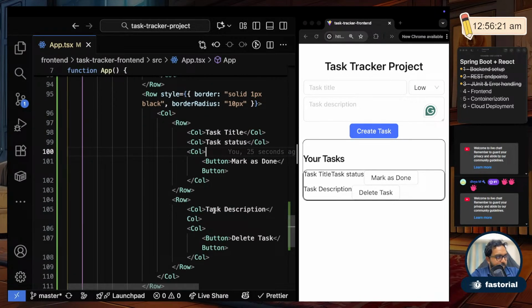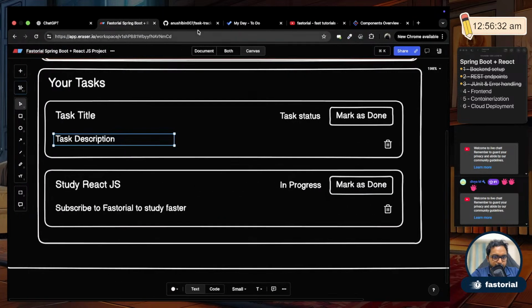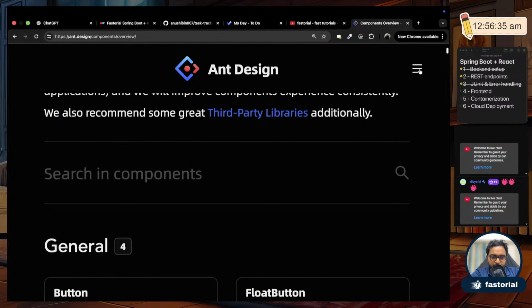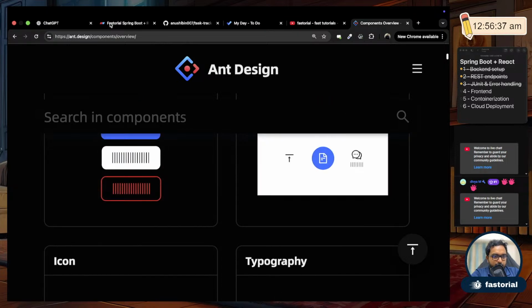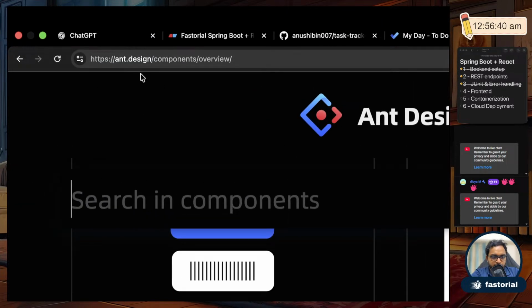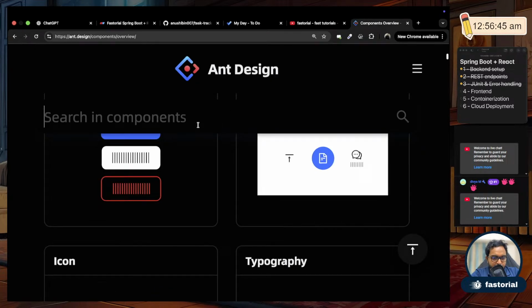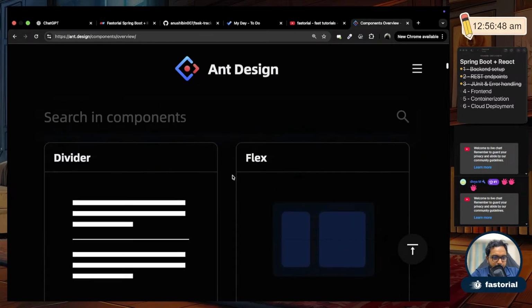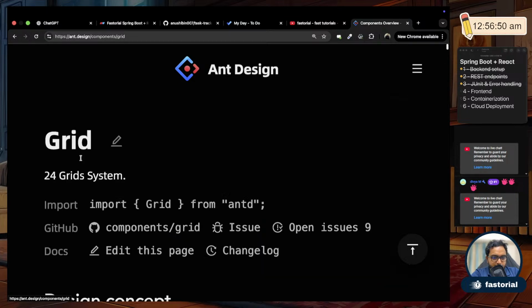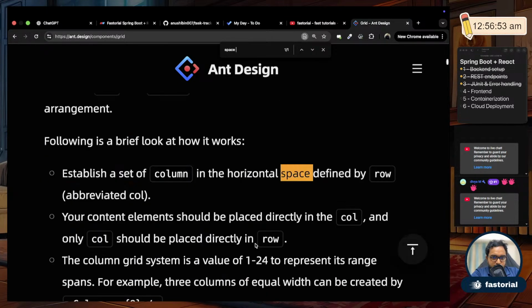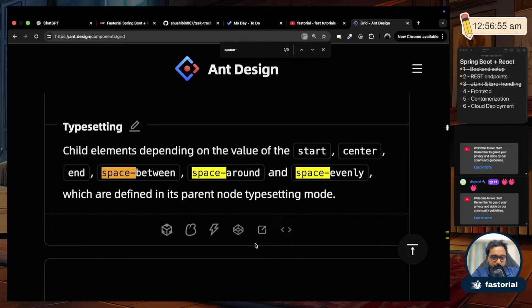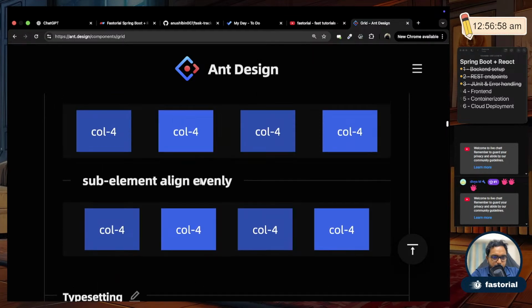To change that, the grid itself gives us a simple justification called space between. Okay, I'll show that. Where is space between? I am inside the Ant Design website. For those who didn't join yesterday, there is this components overview, and inside layout there will be a section called grid. Inside grid, space between. Okay, I should put a hyphen probably.